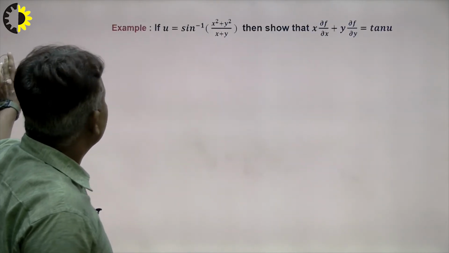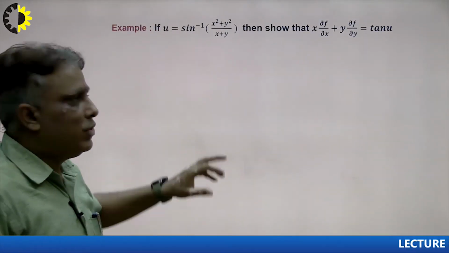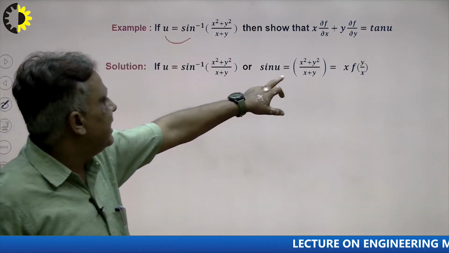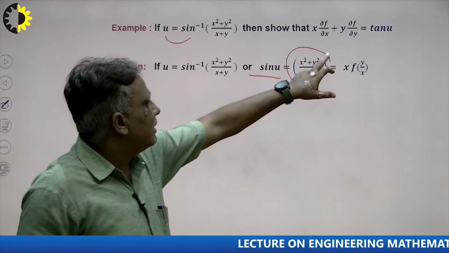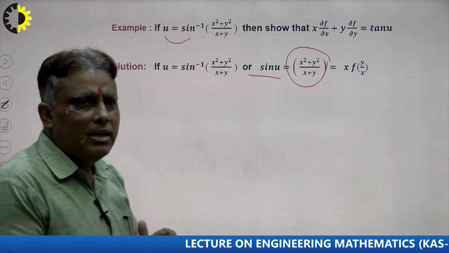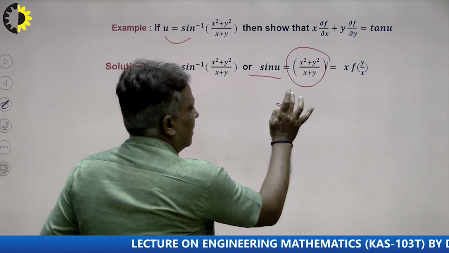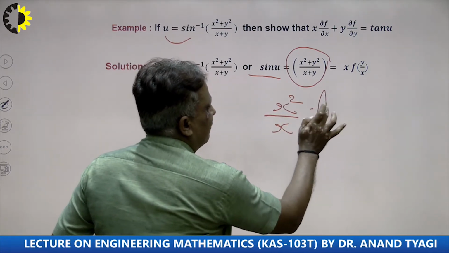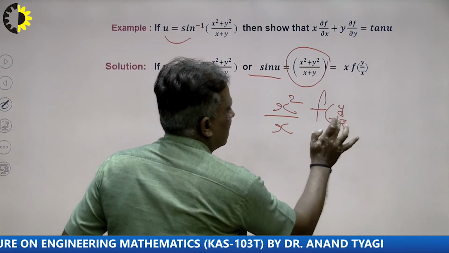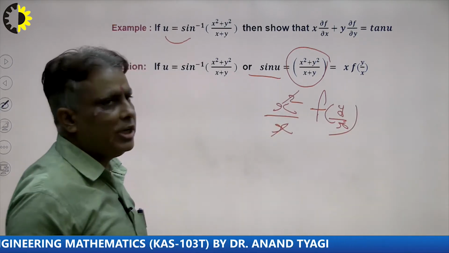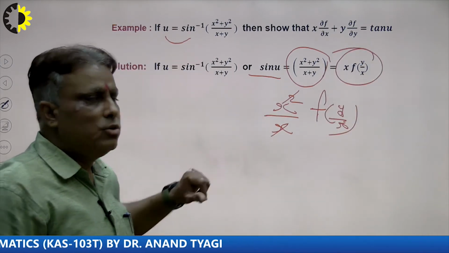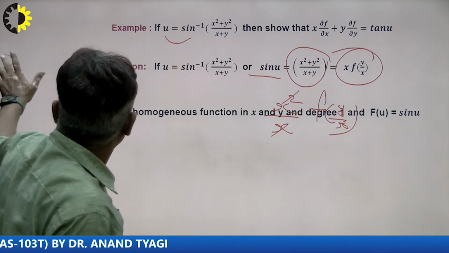Suppose I consider another problem, sin inverse of x square upon u. First of all, sin goes to this side, and what will be the result here? Sin u is equal to this. Suppose I want to calculate here, x square is common in the numerator and x square is common in the denominator. So this will be a function of y upon x, as x cancels out. The degree of this term is 1 and f of u is equal to sin u. So what will be the result here by using Euler's theorem?